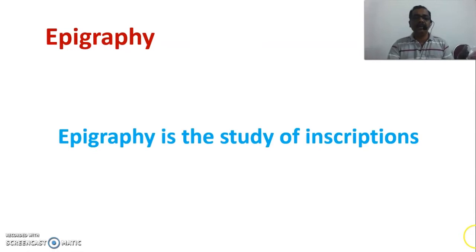Now, here is one important term we have to keep in our mind, that is epigraphy. What is epigraphy? We should know, and some of you might already know. Epigraphy is the study of inscriptions. Dear students, during this period of history, to learn about this history, historians use a large number of inscriptions. And if someone is studying these inscriptions, that process is called epigraphy. So the epigraphical information is also useful to understand this chapter.